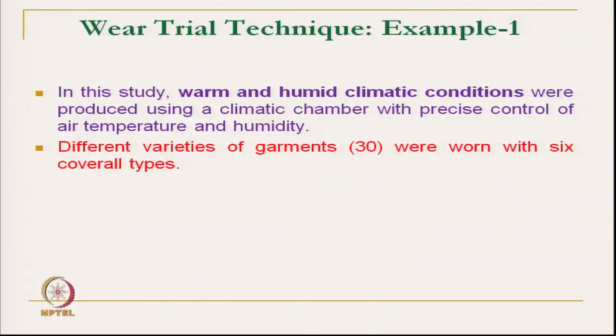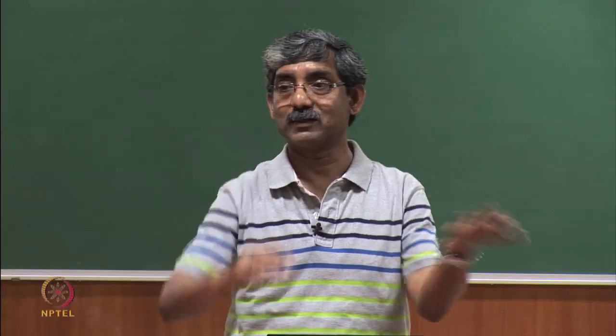Okay. So, different varieties of workwear garments were taken, 30 different varieties, with 6 coverall types. So, 6 different types of coveralls were used. Here the variability is 30 multiplied by 6, so 180 different combinations are generated.